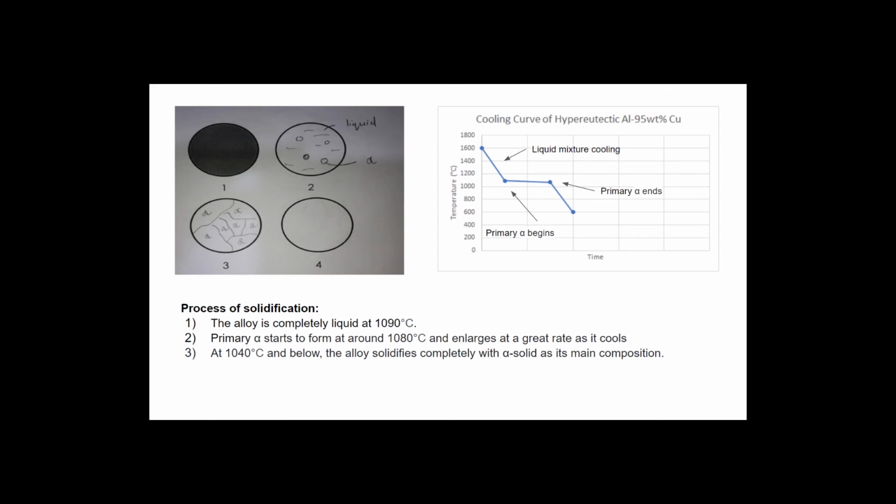At 1090 degrees Celsius, the alloy is seen to be in complete liquid form, and when the liquid cools down at around 1080 degrees Celsius, where it crosses the liquidus line, primary alpha starts to form, and as it cools even further, the primary alpha enlarges at a great rate. Due to the high composition of copper in this alloy, the solidification of the alpha solids takes place really quickly thanks to its high melting point.